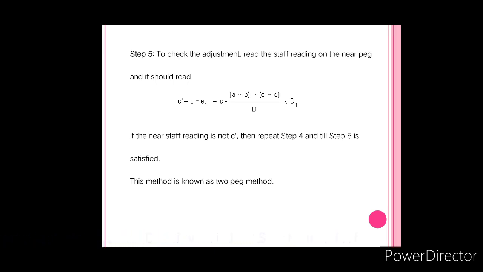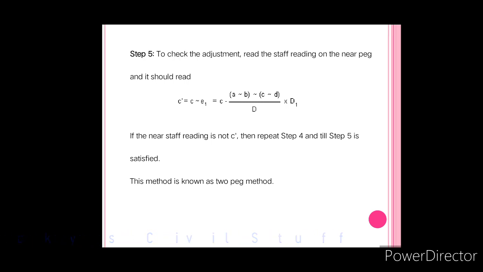At the near end, let the correct staff reading be C dash. If the value already taken and the value obtained after adjustment are the same, that is C dash equals C, then our adjustment is perfect. If not, repeat steps 4 and 5 till it is satisfied. This method is known as the two peg method.